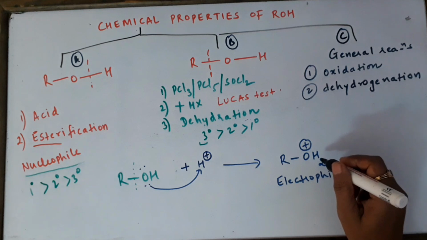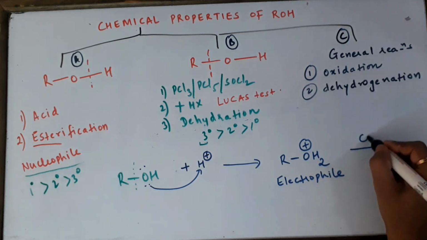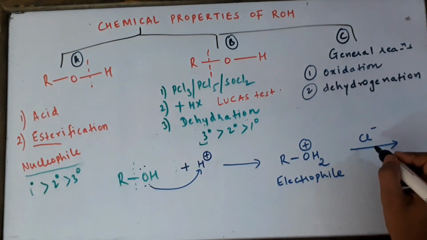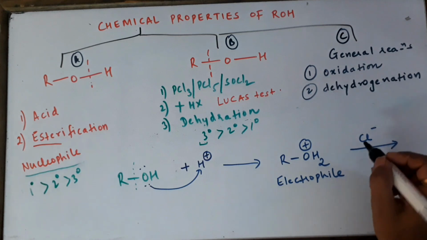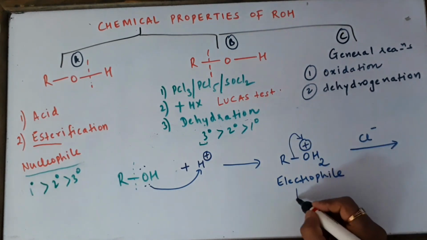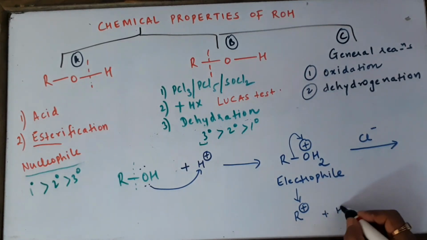It's an electrophile, and now in the second step, the Cl- can attack it. Before this, the carbocation gets formed. So this protonated alcohol breaks down and you get R+ and water.